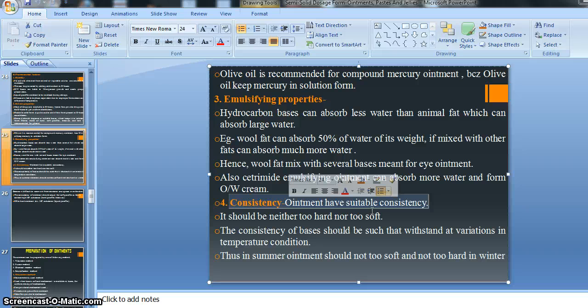The consistency of bases should be such that it withstands a variation in temperature condition. So this is the one statement given for the consistency. Means the consistency of bases should be such that it withstands a variation in the temperature condition.